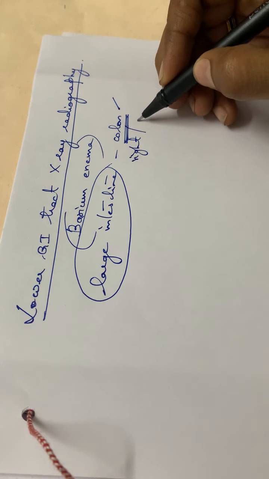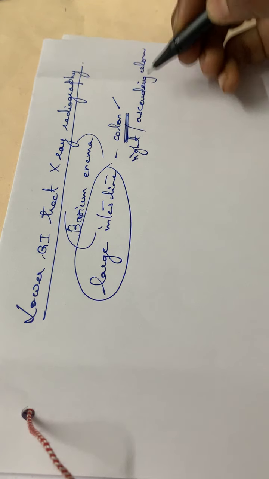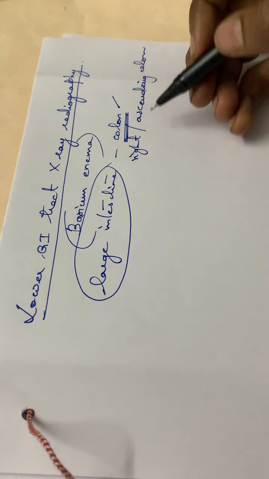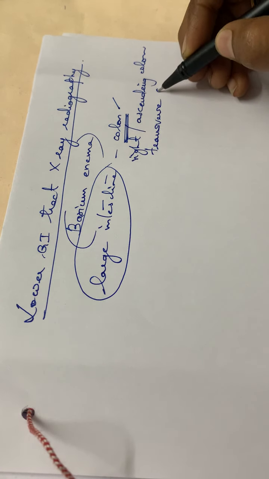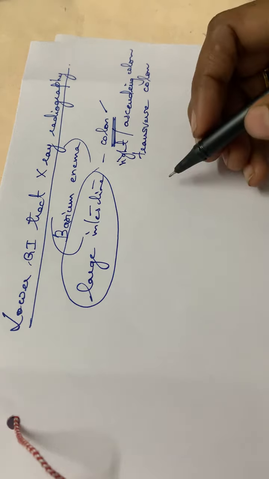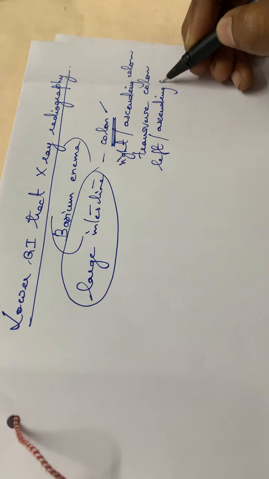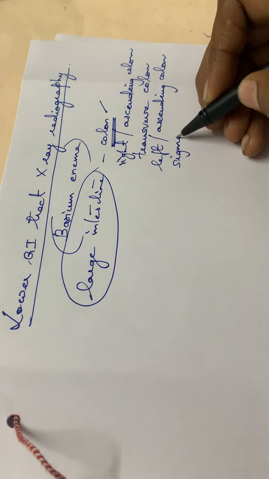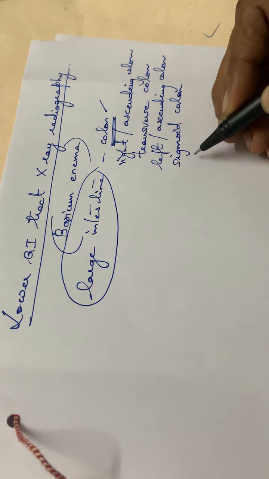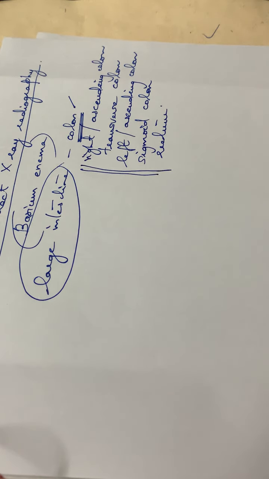So this test helps in examining the right or ascending colon, then the transverse colon, then the left or descending colon, then the sigmoid colon, and the rectum. All these parts are diagnosed by this test, the barium enema.